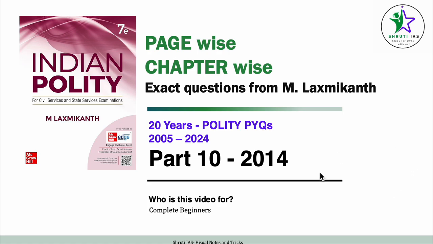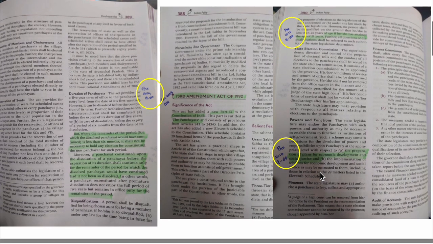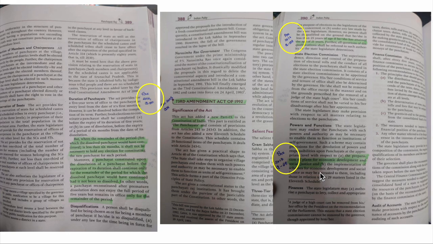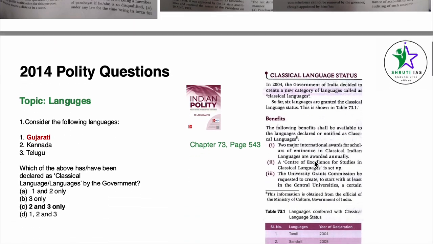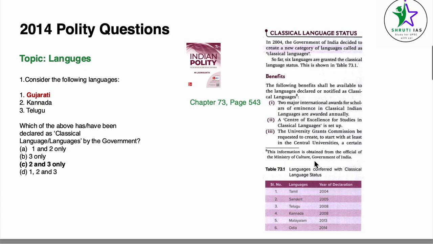But just as a short introduction, what we're trying to do here is mark all the questions that have been asked in UPSC prelims papers in the last 20 years in polity in our Laxmikanth book, the correct options, the incorrect options, so that when we are revising Laxmikanth, we don't miss out on these important highlighted parts. At least the parts that have been asked, we revise them from Laxmikanth when we are doing our final revisions. This is a screenshot of my Laxmikanth and how you can do it. Without wasting any further time, let's start with the first question.